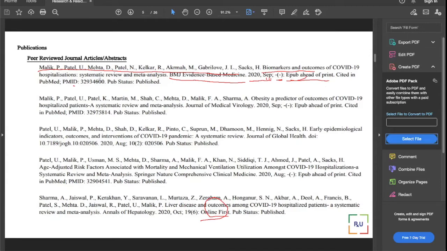Still, can you see that the PubMed ID is there because it's published on PubMed, but they have not assigned a volume or issue or page number. That's okay. That's completely understandable. If it is assigned after 2, 3, 4, 5 months, they will put it here like this, 10, 20, and in this way, right? Page number. So this is the volume. In bracket, you will see the issue. This is the page number.